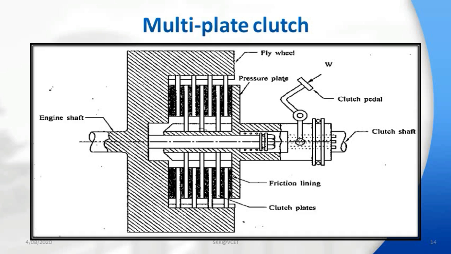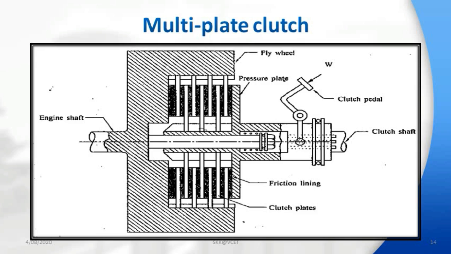Multi-plate clutch. The schematic representation of a multi-plate clutch can be seen here. Mainly it consists of a flywheel, then a number of clutch plates with friction lining, and one single pressure plate that always pushes towards the flywheel side. That force you get from springs.